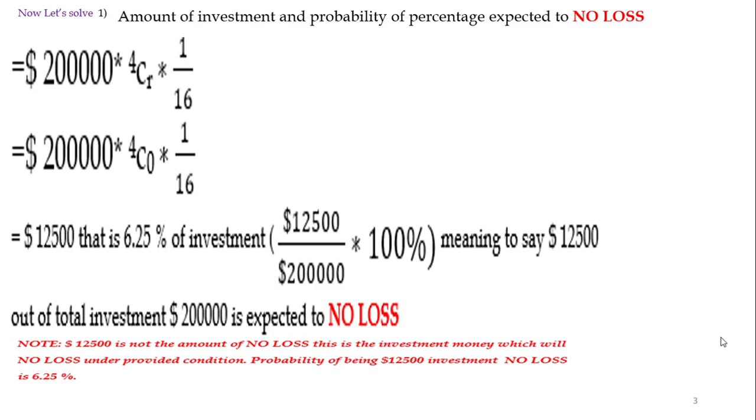It's very simple. Even if you don't have good knowledge of statistics or the binomial distribution, you can simply assign the values and get the figures. See, this is the amount 12,500 which is here. Let's go to the next.